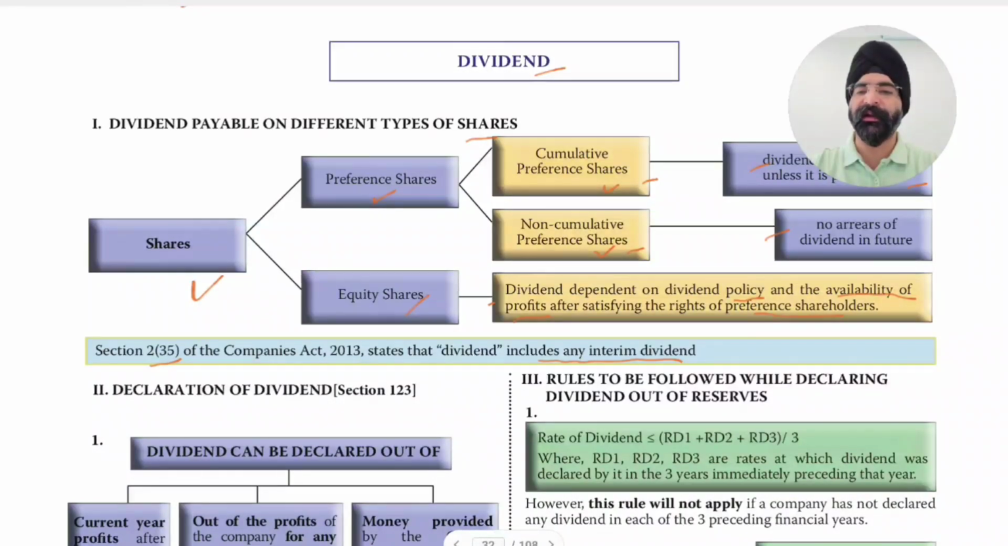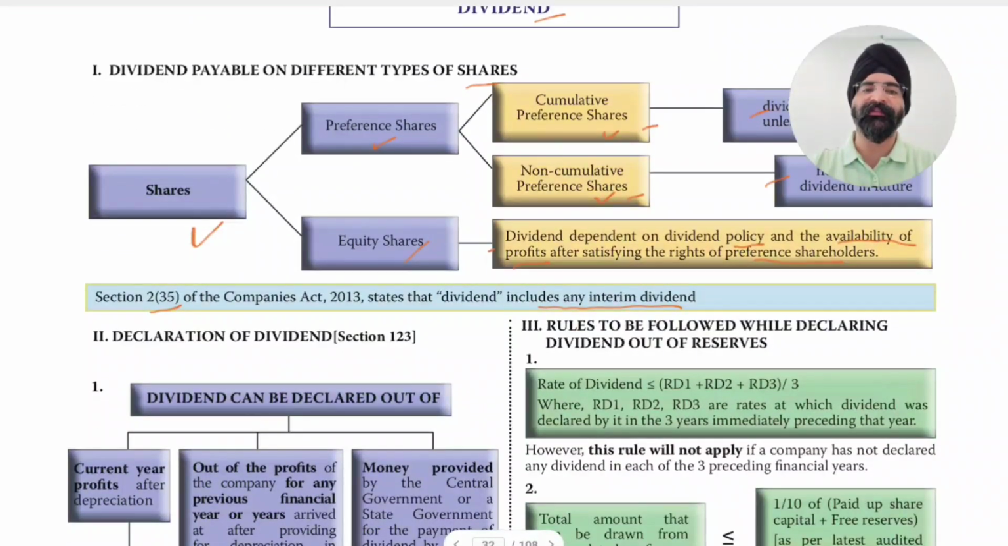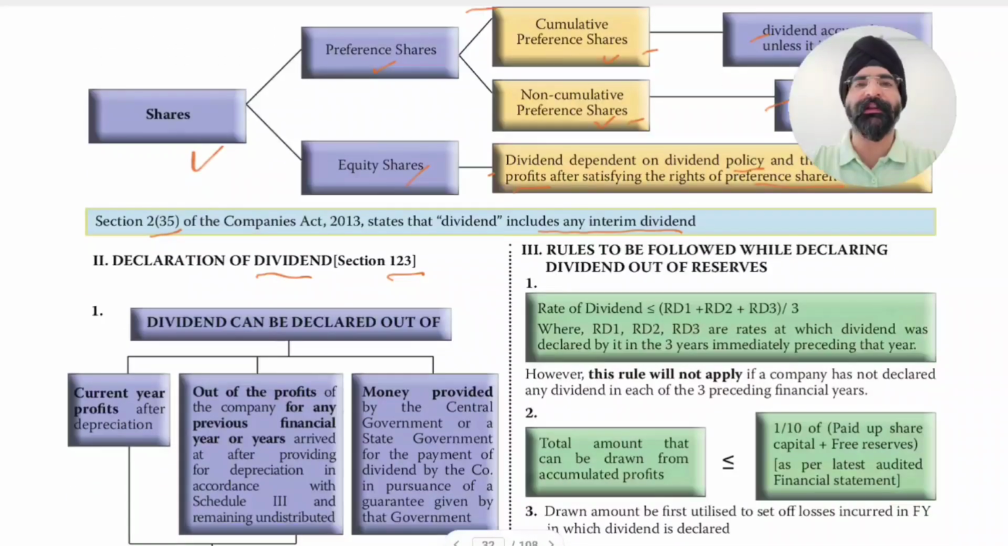Section 2, subsection 35 of the Companies Act states that dividend includes interim dividend. What is interim dividend? Interim dividend is dividend that is paid during the year, and it is not based on the financials at the end of the year, that is 31st March. Now, declaration of dividend is under Section 123.